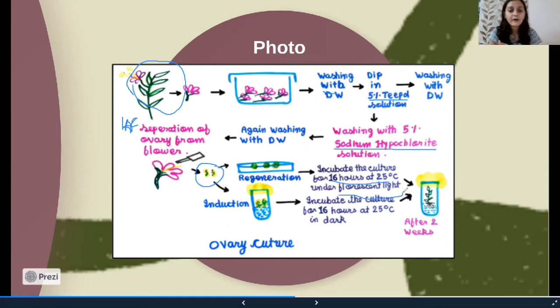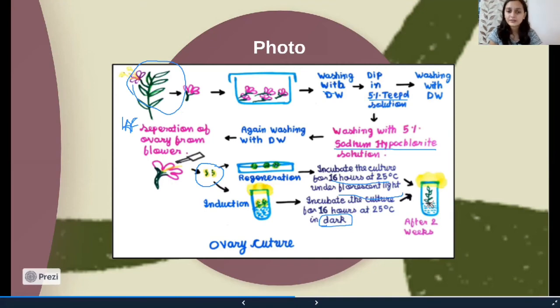While in induction culture, we will not give light to the ovules or the ovary and the explant, and generally here a low concentration of oxygen is given, while in the regeneration culture a high concentration of oxygen is given.